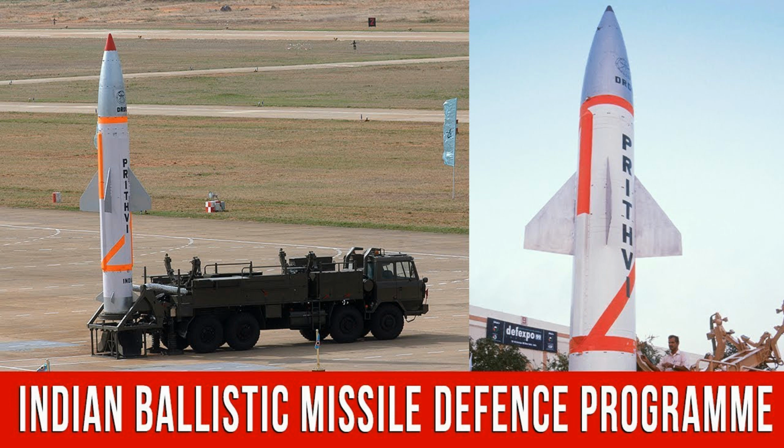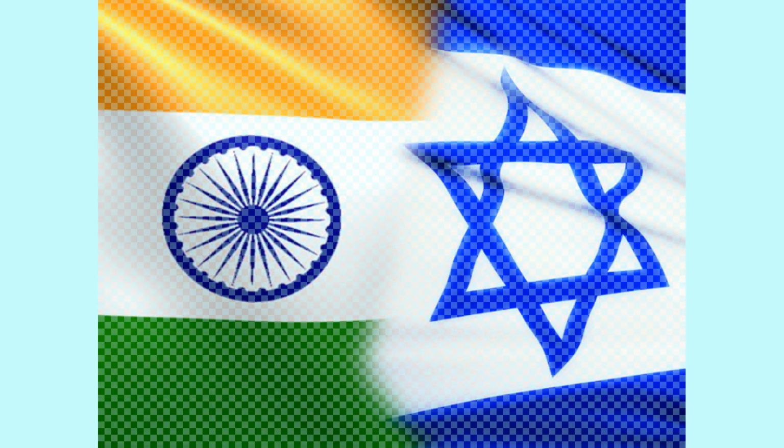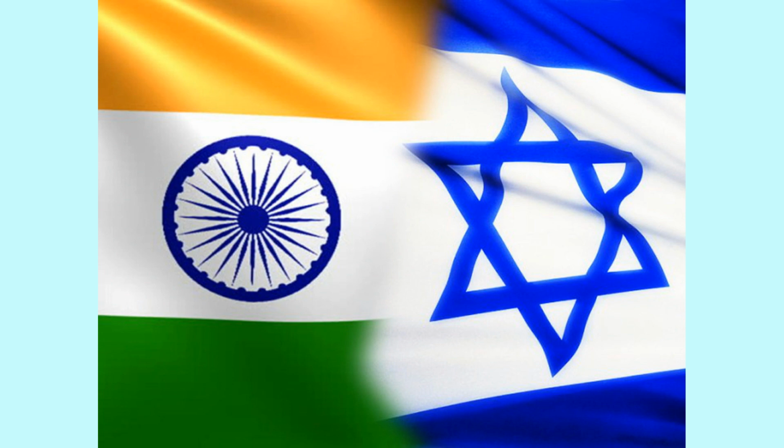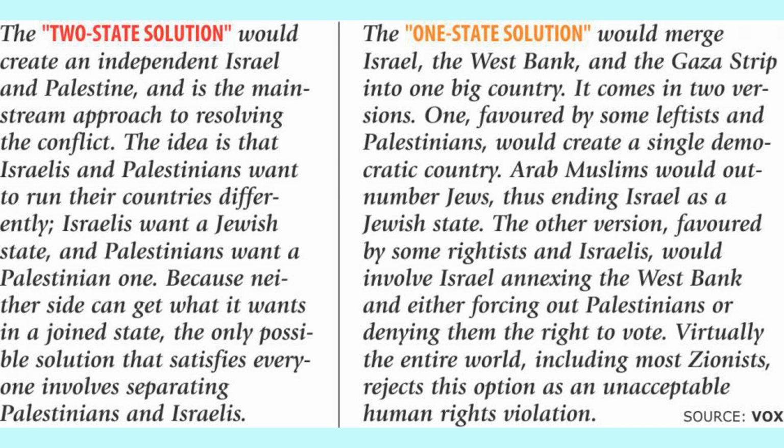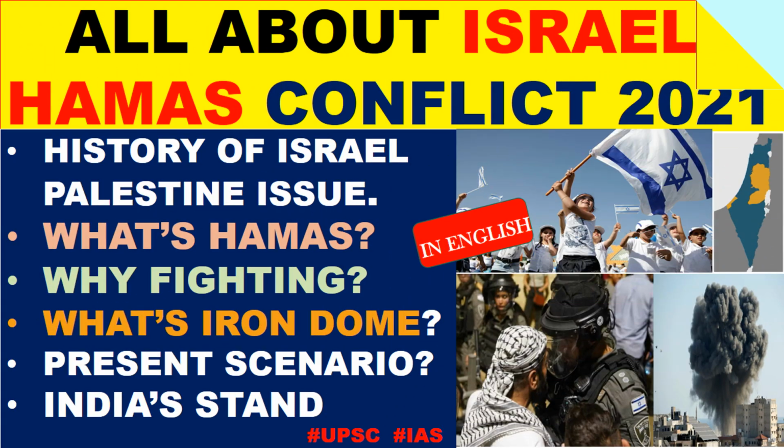Now at last, let's see what India's stand is. If we go into history, India recognized Israel in 1950 itself. But India was also the first non-Arab country to recognize the PLO as the sole representative of Palestinians. It recognized the statehood of Palestine in 1988. India believes in a two-state solution. In the recent conflict at the United Nations, India condemned the violence and called on both sides to avoid changing the status quo. Last but very significant, India condemned rocket attacks fired from Gaza on Israel. So this was all the context, history, present situation, facts and India's position on the Israel-Hamas conflict.